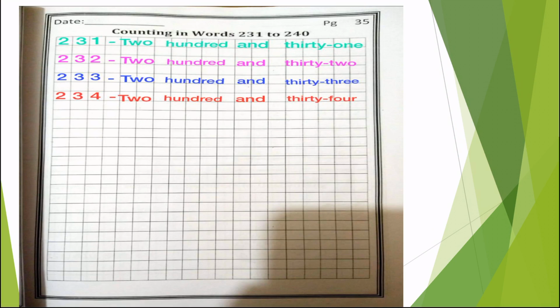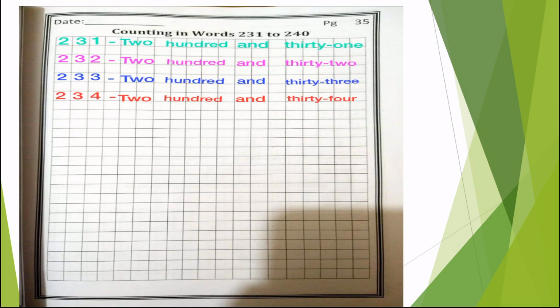What comes after 231? 232. So you will write 2 in the first box, 3 in the second box, and 2 in the third box. And now in the fourth box, a dash. Yes, dash. Now 2, TWO. Put your finger for a gap.